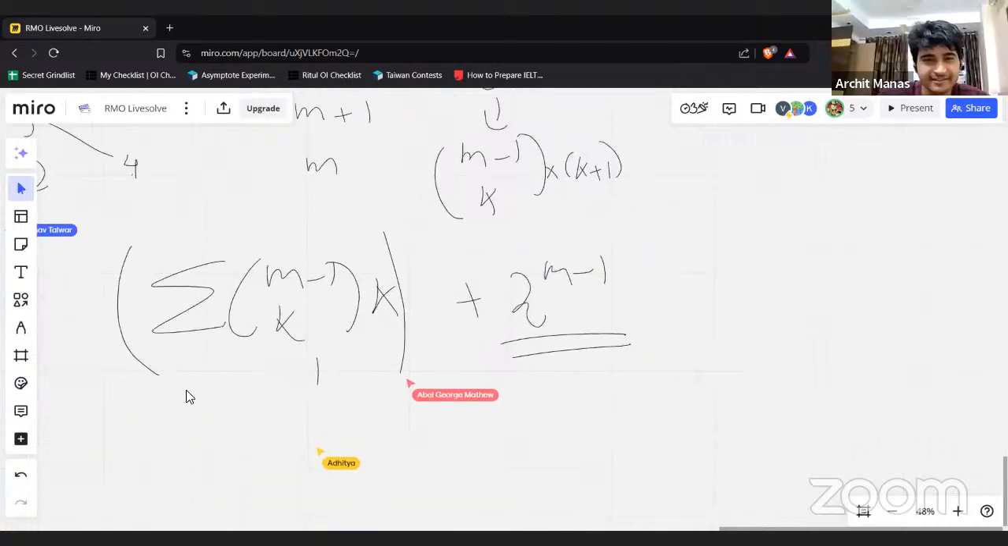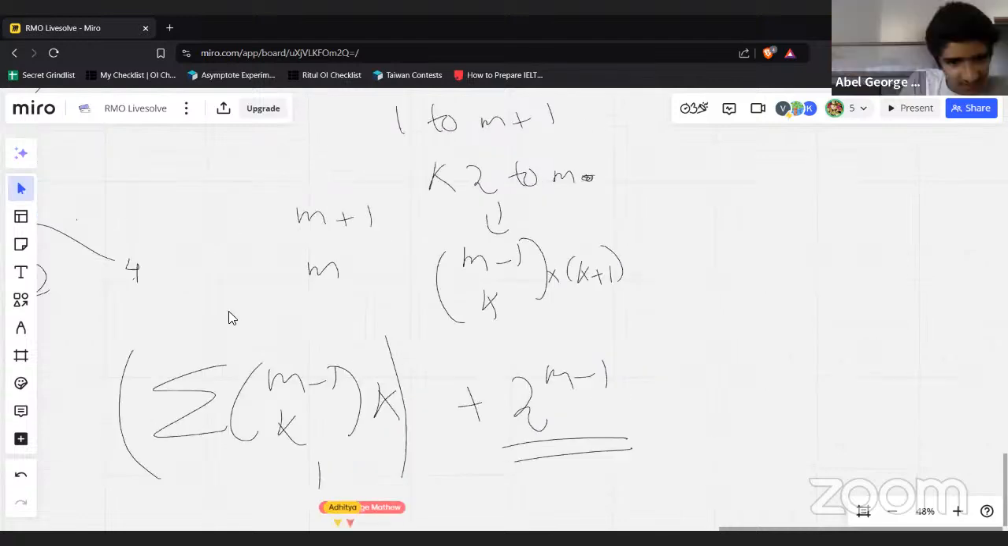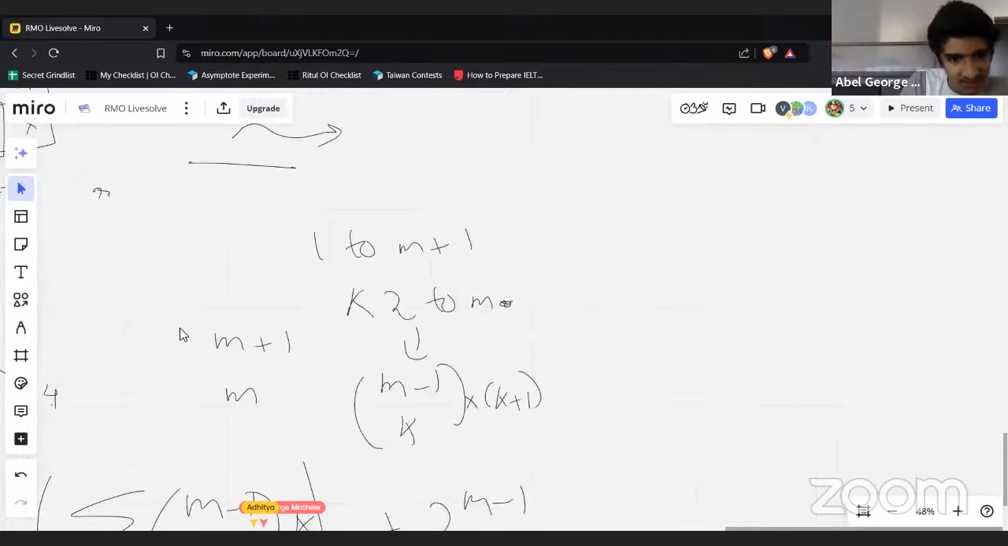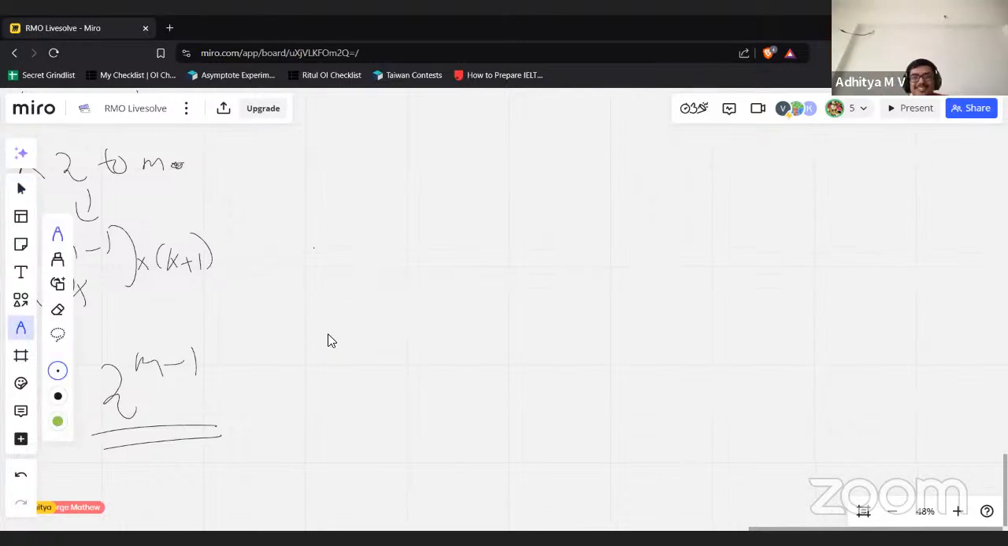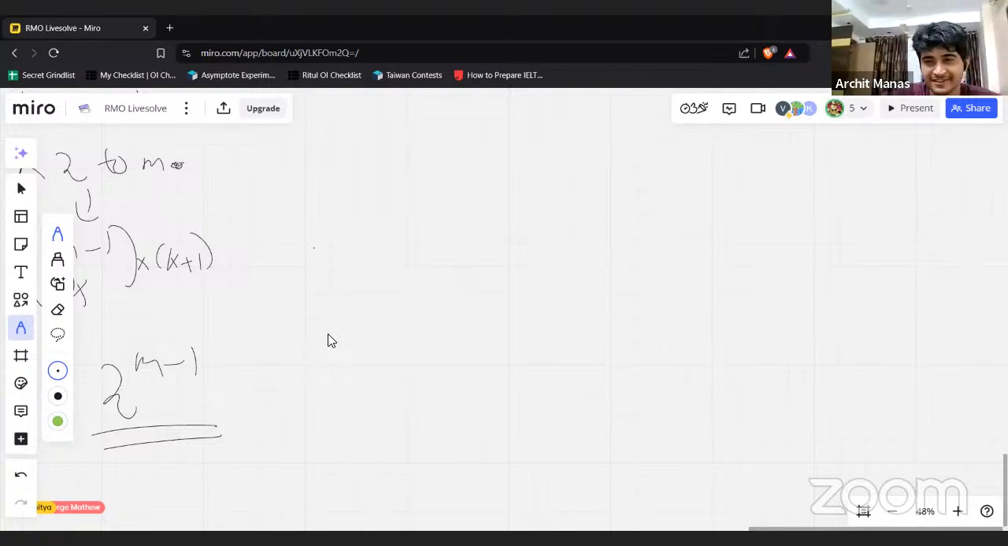Something like that. That's not right. Let's just stop multiplying and let's just induct. What's wrong with inducting? I agree with Kanav now. We should just solve the problem. Now it's fine.